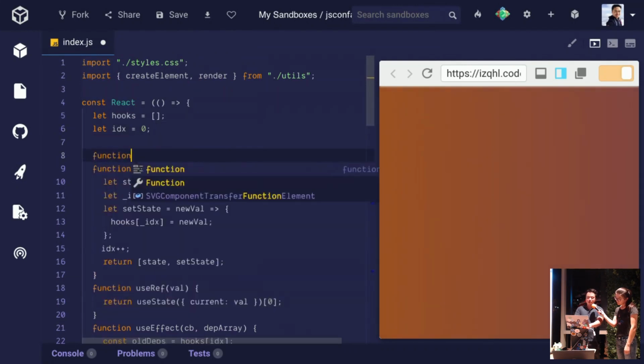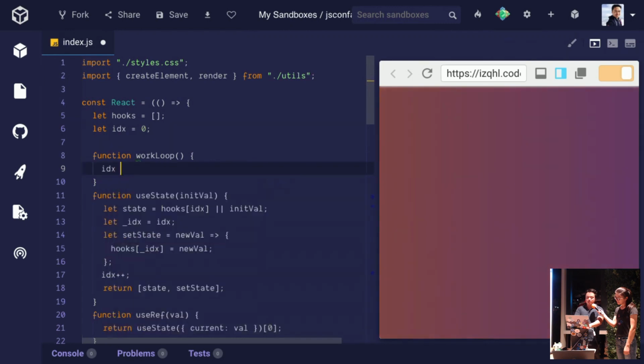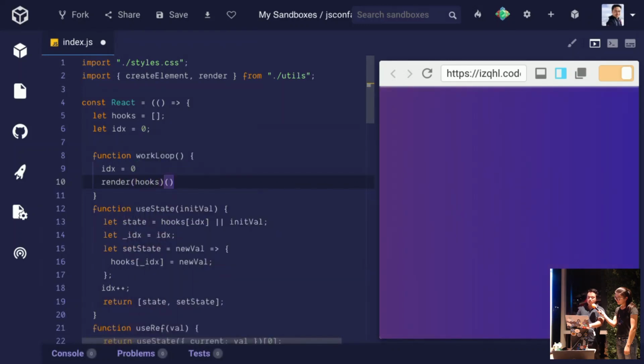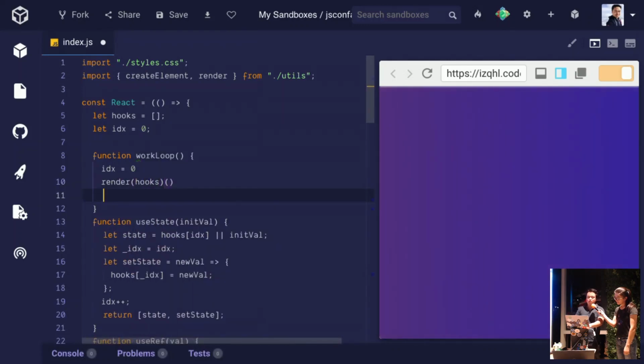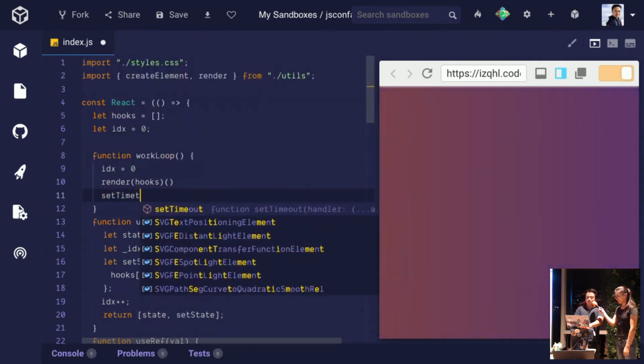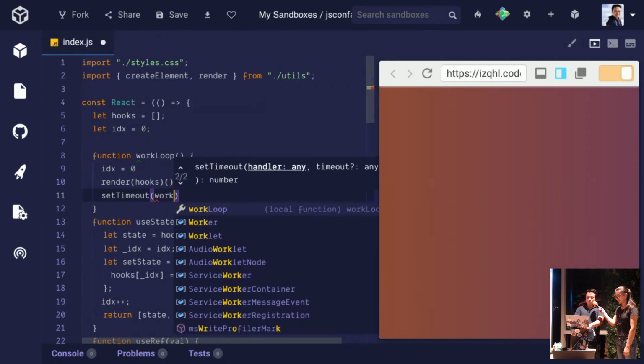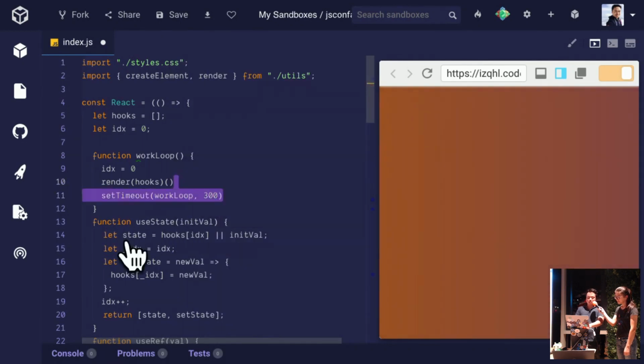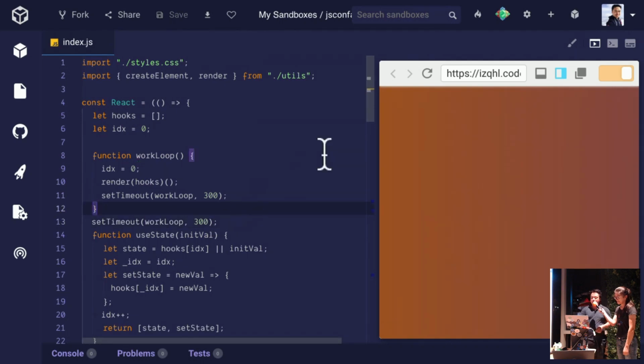I can definitely write that in a few lines. It's just a recursive function. It sets the index to 0 because that's what you do every time you re-render. It calls the render function. Here, again, you don't know this, but this is the new API for the render function that I imported up there. And lastly, it's going to set timeout for the next loop. So work loop, I tested it out for hot reloading and stuff, and it's 300 milliseconds every work loop. And then I'm going to initialize that.